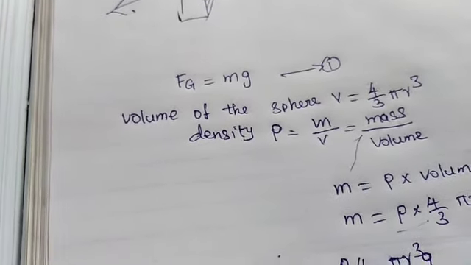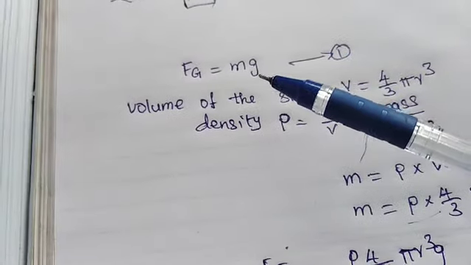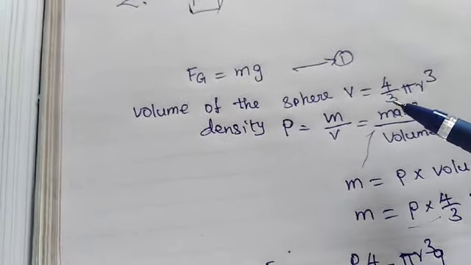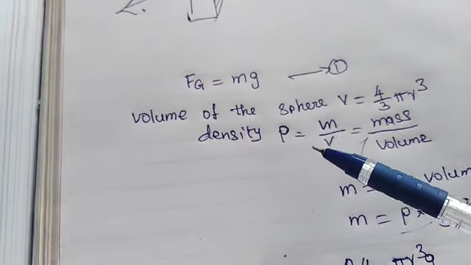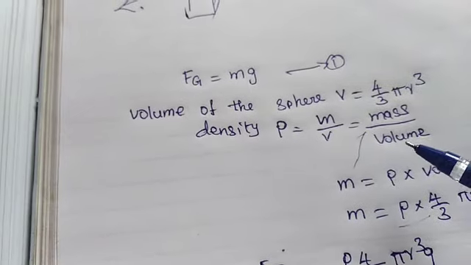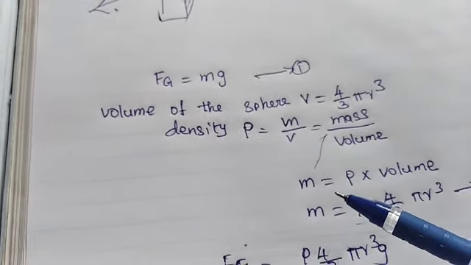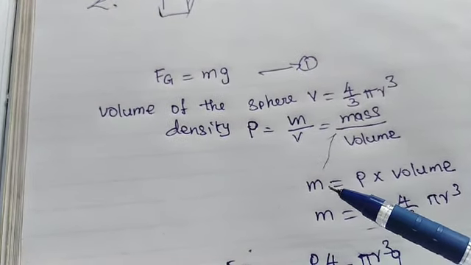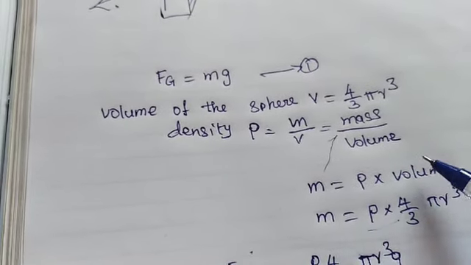Now we are going to find the mass of the metallic sphere. The volume of the sphere V equals 4 by 3 pi r cube. The density of the sphere rho is equal to mass by volume. Now we find the mass of the spherical body. M is equal to density rho into volume.